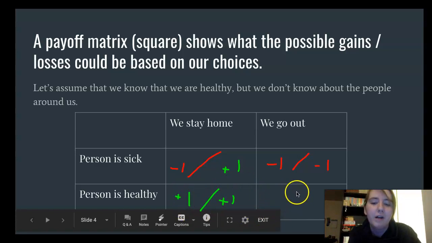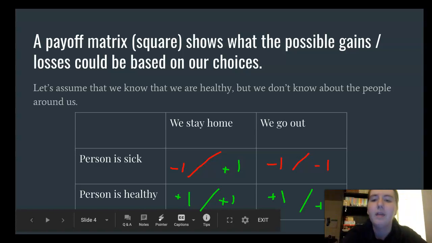Let's go over here. This person is healthy still, so they are still happy. They still have a +1. On the other side of our line here, we are going out, but we are encountering a healthy person. So we're not getting sick. They're healthy. We're fine. We're safe.